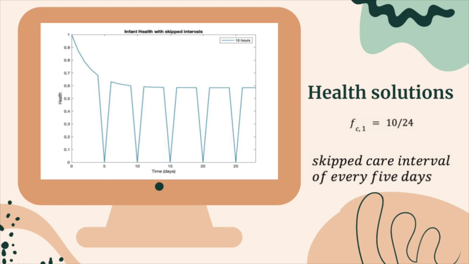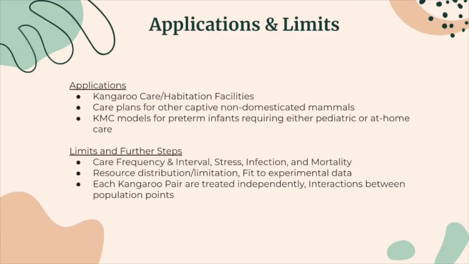So, in a model that considered resource distribution, overall, the health plateau did not decrease at all with these spikes. However, the considerations of what these changes in health over time, rapidly every 5th day, would do to the overall infant health would need another model. Applications and limits.